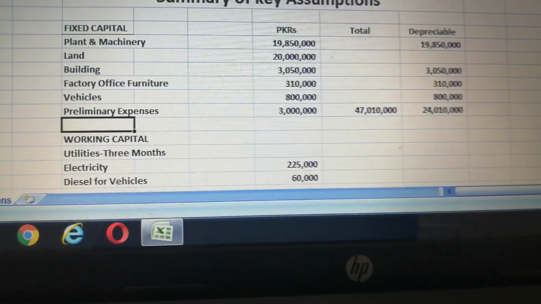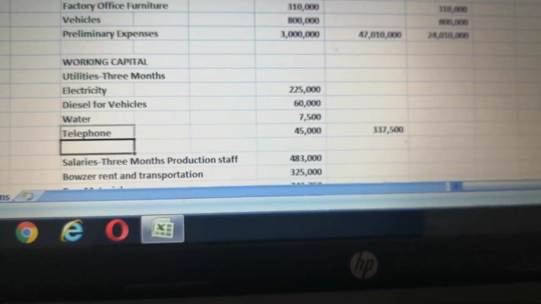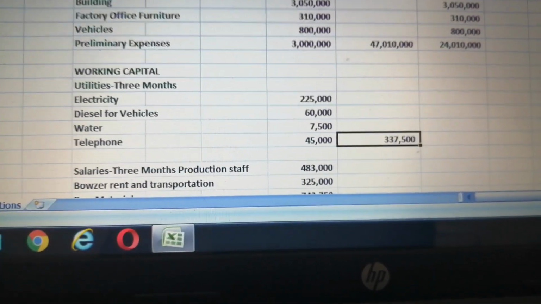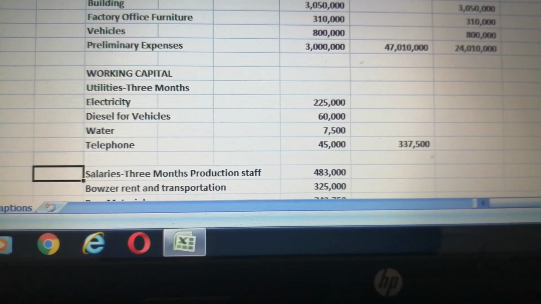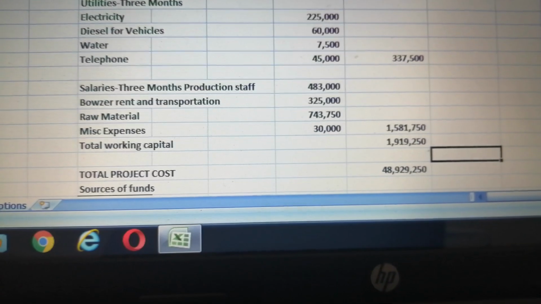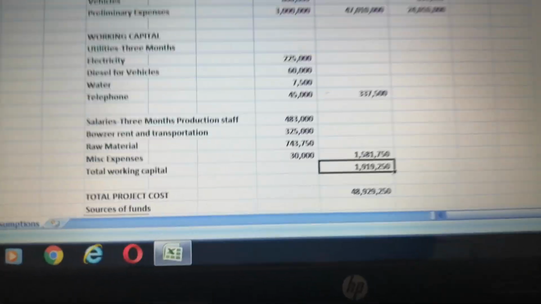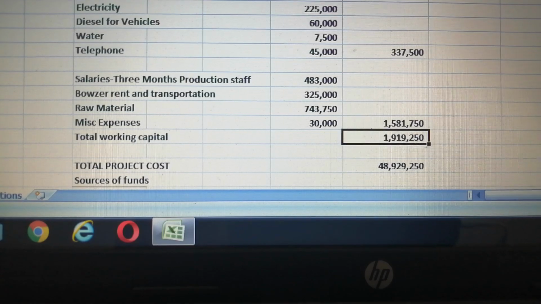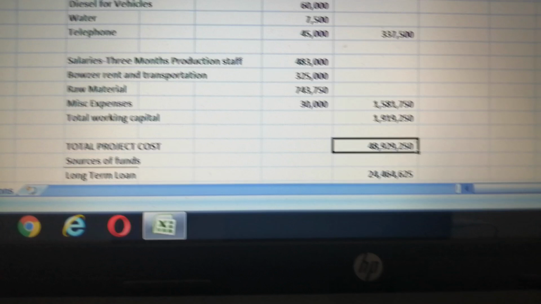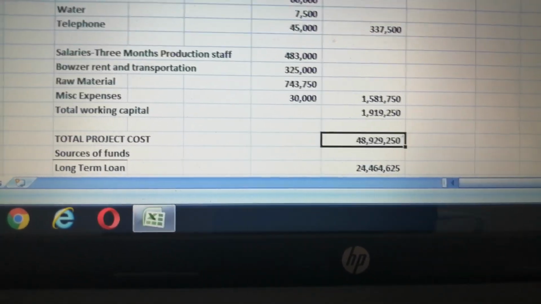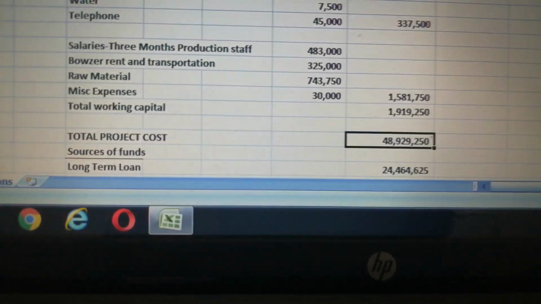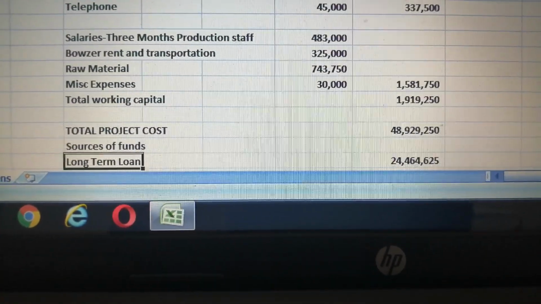Now we come to the working capital: utilities for 3 months, etc. It comes to 337,500, and the total working capital is as per the calculation given above. Now the total project cost, non-current assets plus working capital, is 48,929,250. Now how will the funds be arranged?